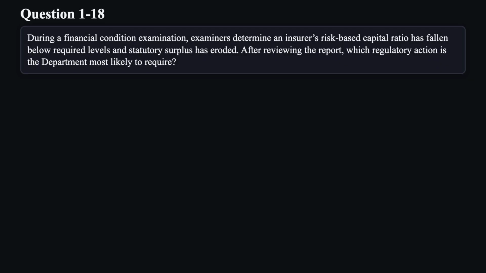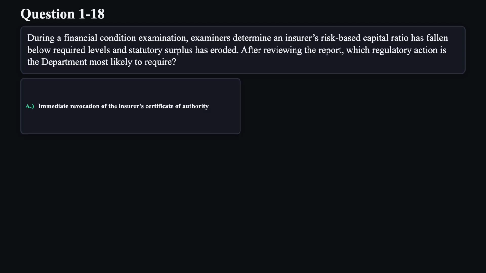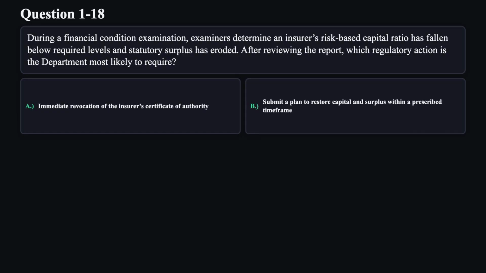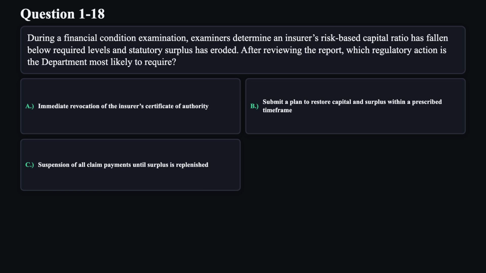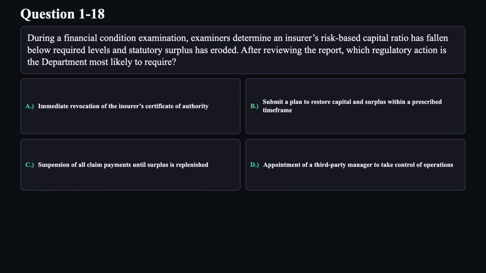Question 18. During a financial condition examination, examiners determine an insurer's risk-based capital ratio has fallen below required levels and statutory surplus has eroded. After reviewing the report, which regulatory action is the department most likely to require? A. Immediate revocation of the insurer's certificate of authority. B. Submit a plan to restore capital and surplus within a prescribed time frame. C. Suspension of all claim payments until surplus is replenished. D. Appointment of a third-party manager to take control of operations.